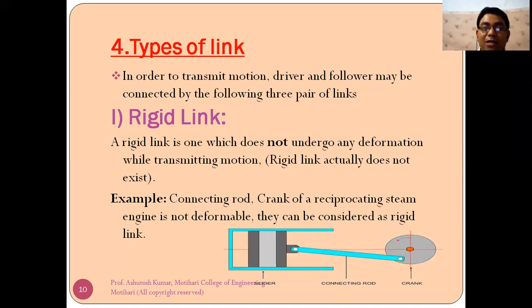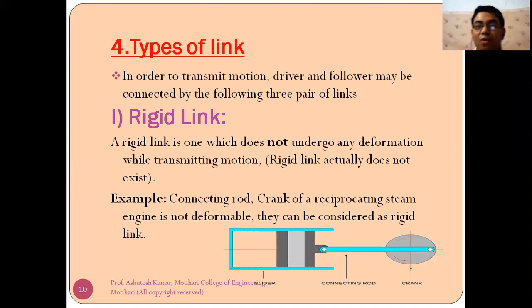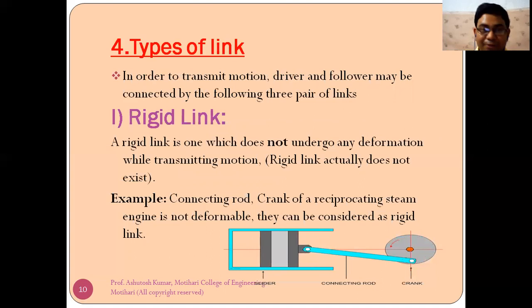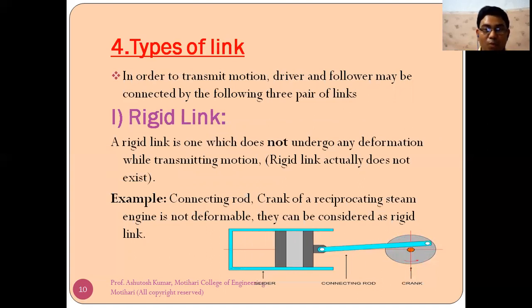Like in a gear, one driver is there and one follower is there. In the driver, some shaft is connected to which power supply is given. So driver means power supply is given. Follower means which follows the driver. So there are three pairs of links.